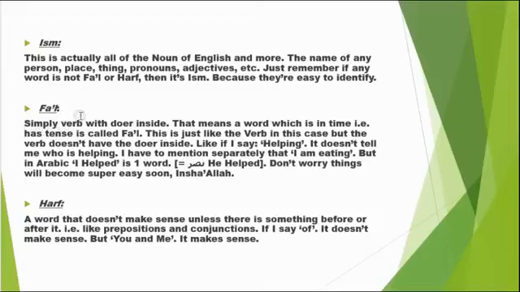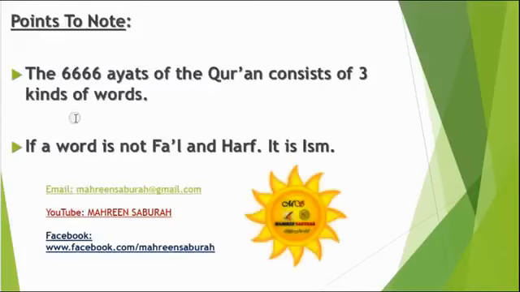The thing that happens in English is we mention a doer outside, and that's a separate subject in fi'l. If you have an outside doer, we'll learn that later. And harf is actually something that doesn't make sense unless there is something before it or after it. So that's all, folks. There are three kinds of words in Arabic.